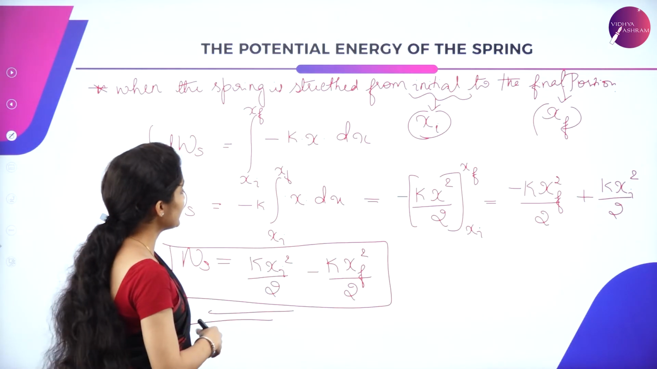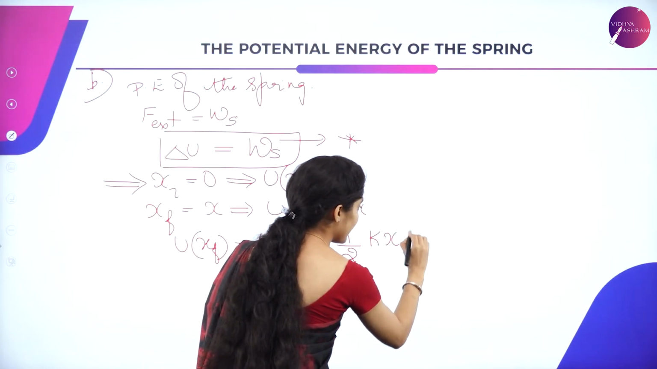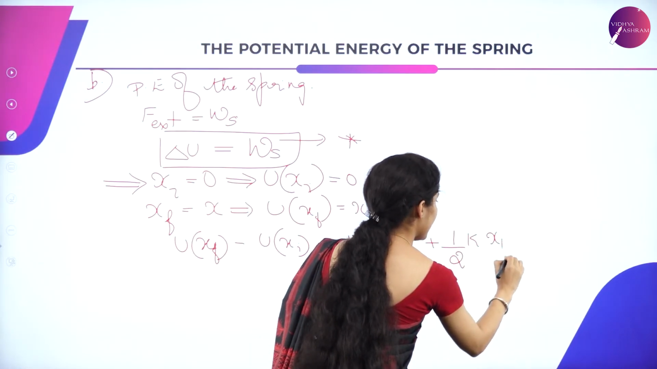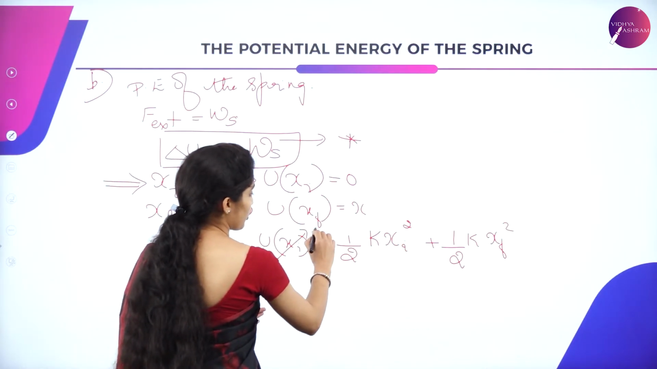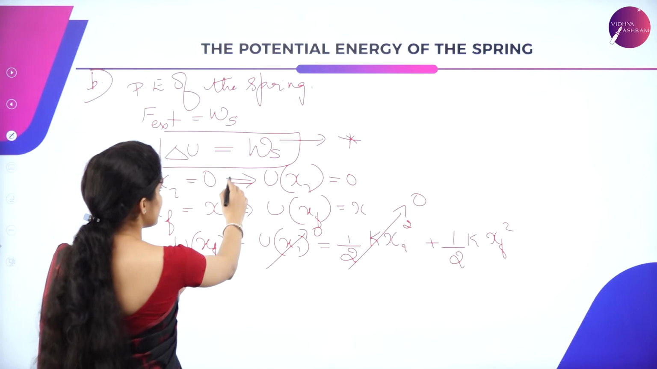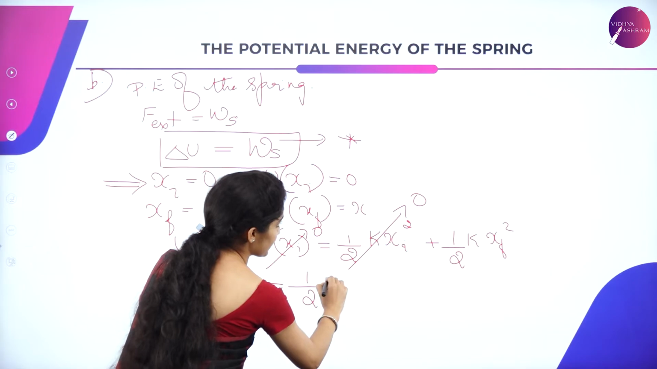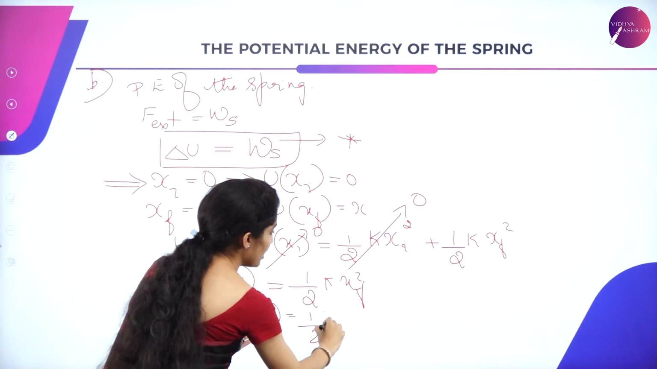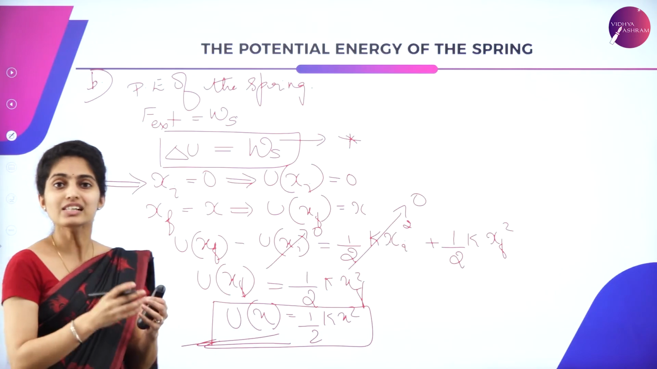Again, the same thing I'll write. It is half k xi square minus half k xf square. The initial condition you have got is 0. So again this also can be 0 because xi is said to be 0. So now you have got your potential energy as half k xf square, which also can be given as U of x is equal to half k x square. So this is your potential energy of the spring.